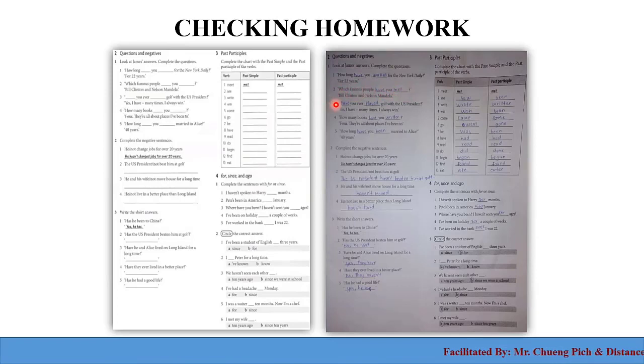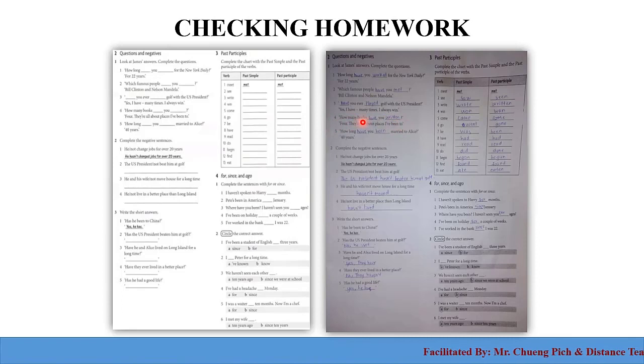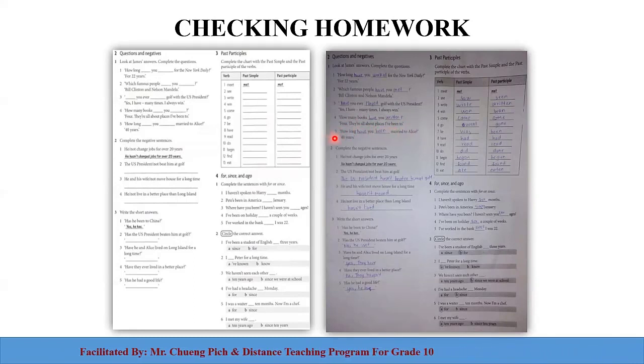Bill Clinton and Nelson Mandela. All right. Number 3, have you ever played golf with the U.S. president? Yes, I have. So we use have and played here. And yes, I have many times. I always win. Number 4, how many books have you written? All right, have you written? Yes, they're all about places I've been to. Number 5, how long have you been married to Alice? 40 years. Right, so here we use have been.